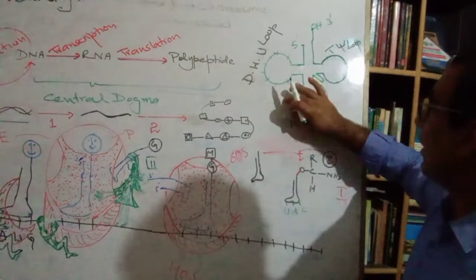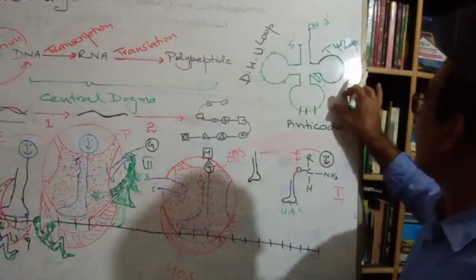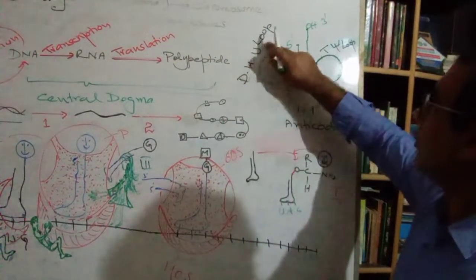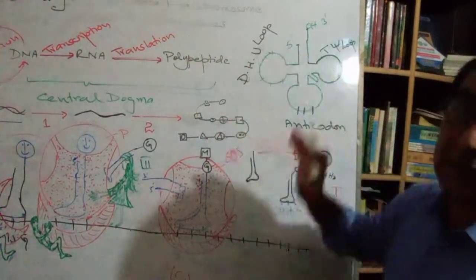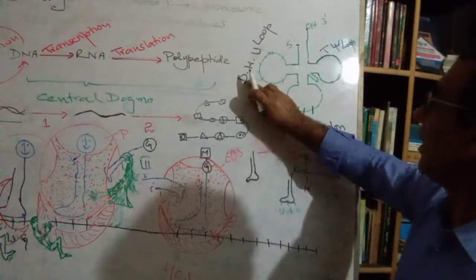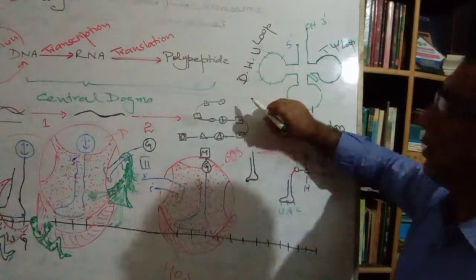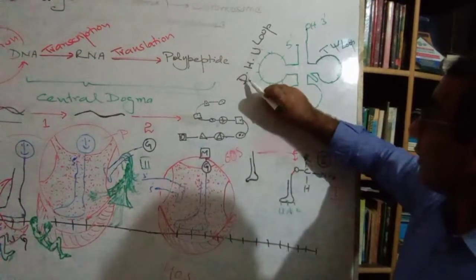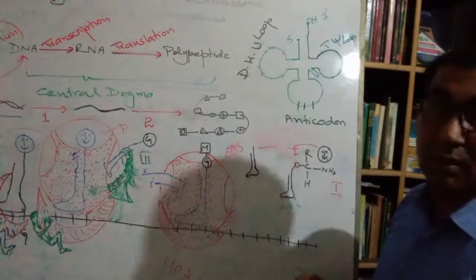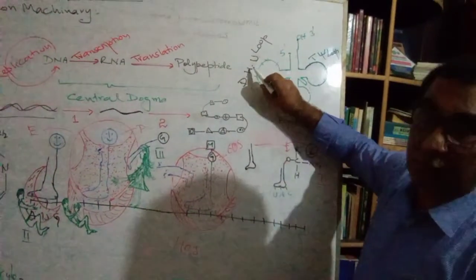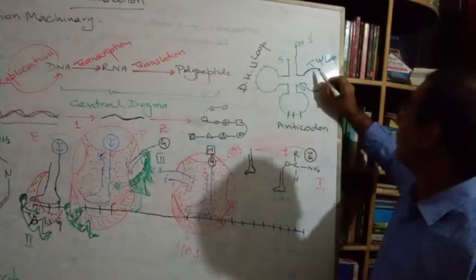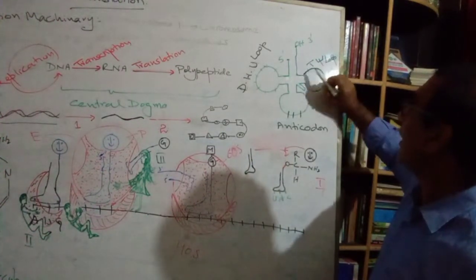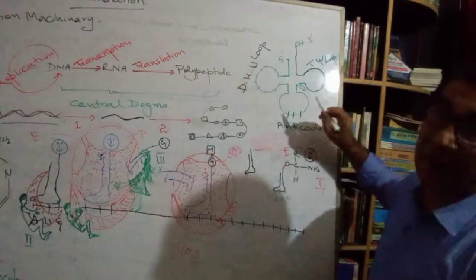This tRNA molecule has three loops. This is known as the DHU loop, or simply the D loop. Why do we call it the DHU loop? I have told you earlier, dihydrouridine loop. And this is known as the T-psi-C loop, or T-psi loop, or simply psi loop.